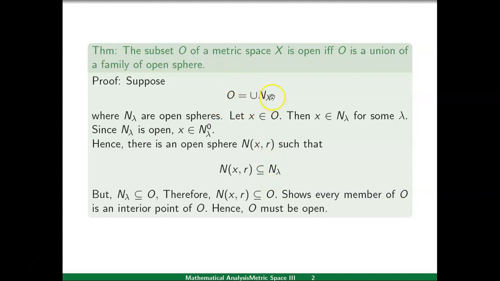Because O is the union of the N_λ, O contains N_λ for every value of λ. So N(x, r) is contained in N_λ, which is contained in O, therefore N(x, r) is contained in O. This shows that every point taken in O is an interior point of O. Hence, O must be an open set.